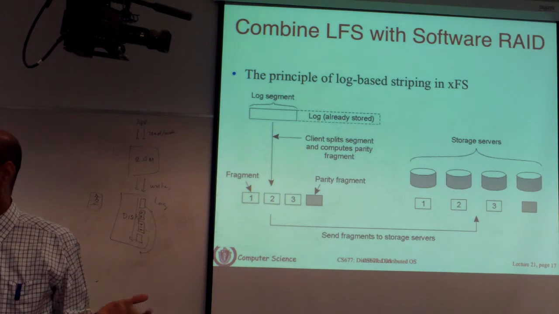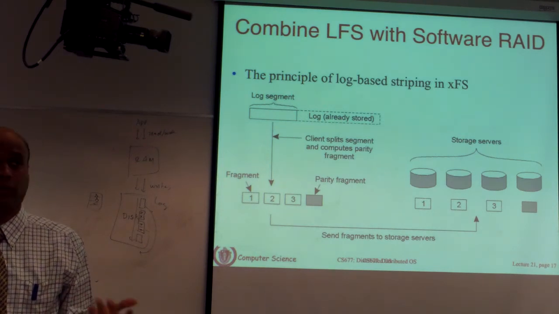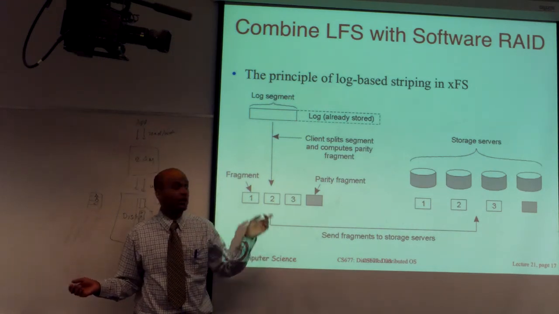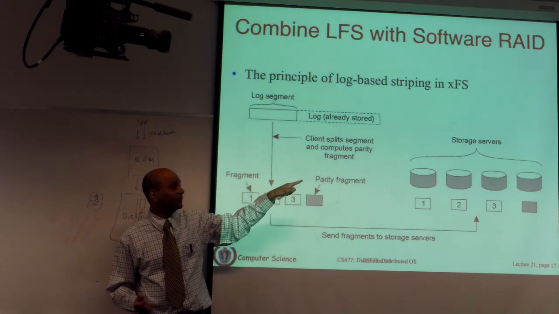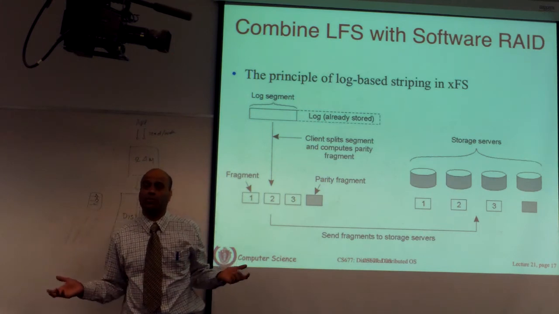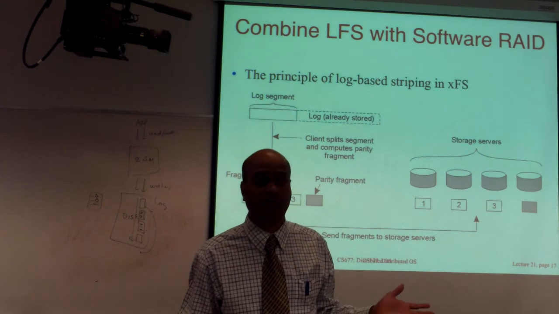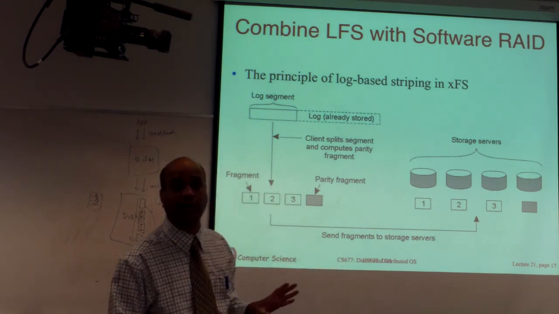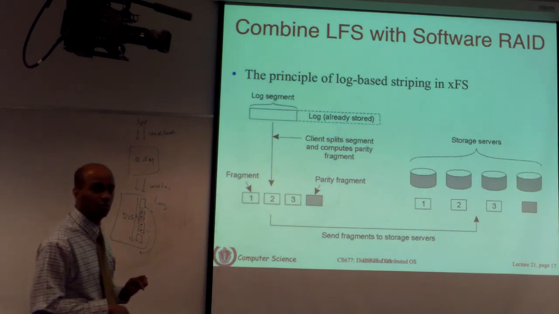So there's no server. You have a trusted pool of machines that can all pool their storage together to give you good performance. So file is spread across multiple machines. It is stored in a log organization to get you good write performance. And furthermore, you are actually exploiting both the storage space and the I/O bandwidth of disks on lots of different machines in your network. So you put all these concepts together, you have this system called XFS. Somewhat complicated system, but gives very good performance because it has done away with central servers and so on.